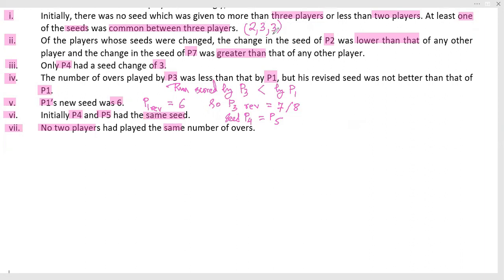First point that we have already defined, as per the players, total 8 players, their groups would be 2, 3, 3, because no seed was given to more than 3 players or fewer than 2 players. So 2 or 3, that should be the situation, and we have done 2, 3, 3. So this will give me one very basic information.